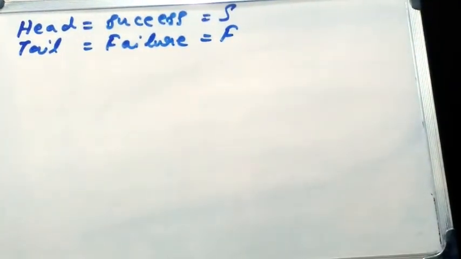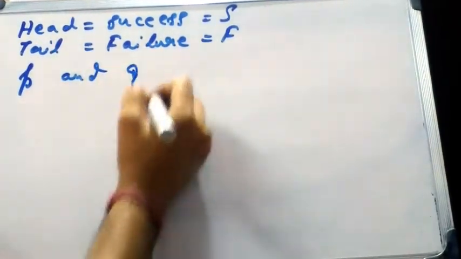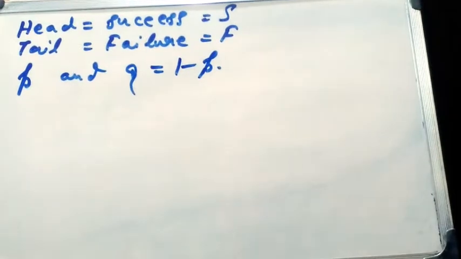Let the experiment be made up of 3 Bernoulli trials with probabilities p and q, where q is equal to 1 minus p, because p plus q is equal to the total probability, that is 1. So q is equal to 1 minus p for success and failure respectively in each trial.